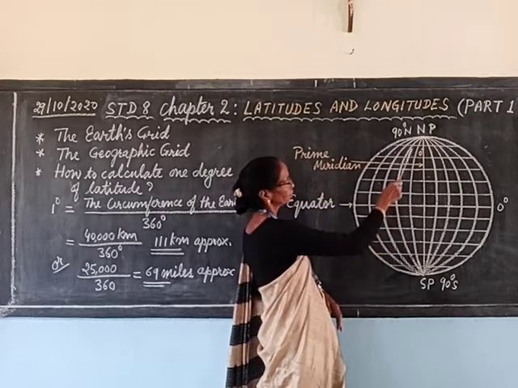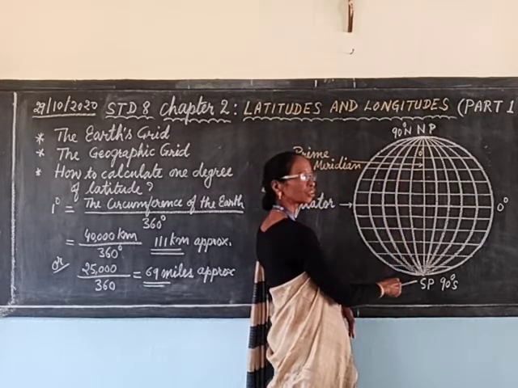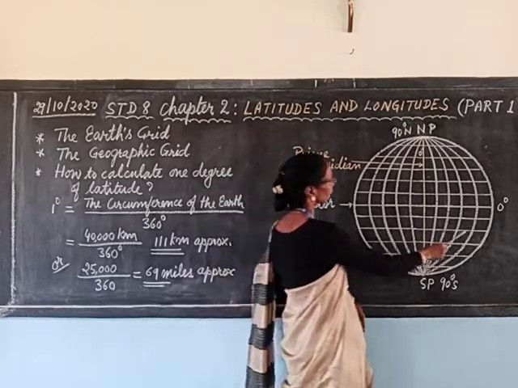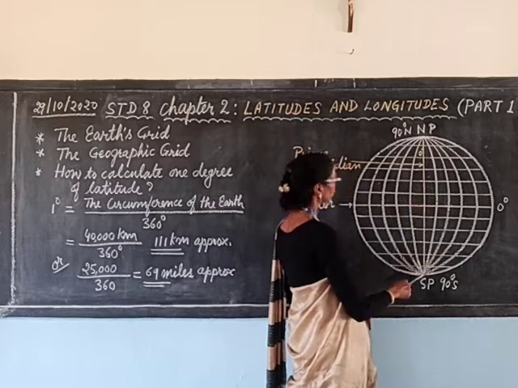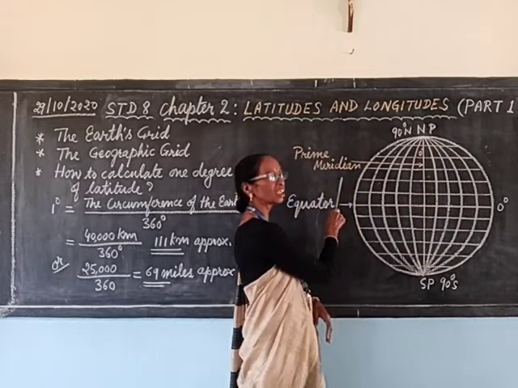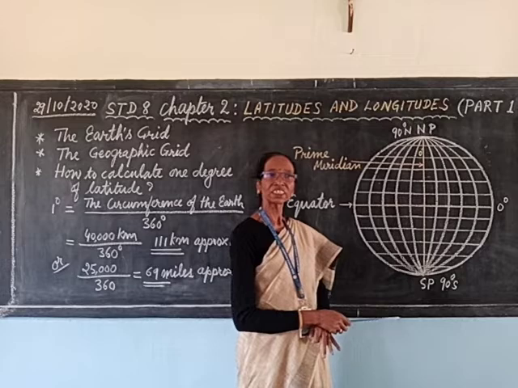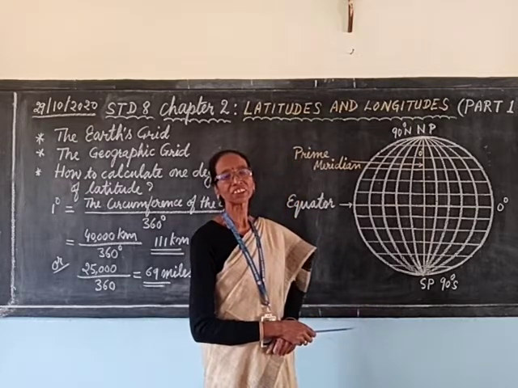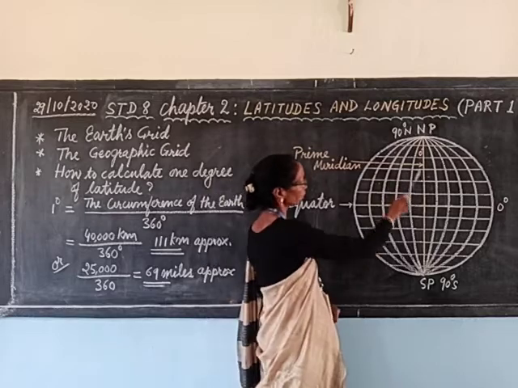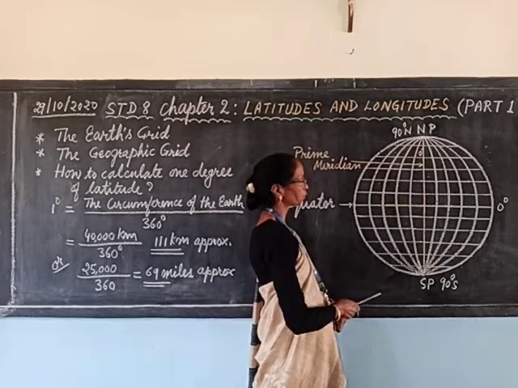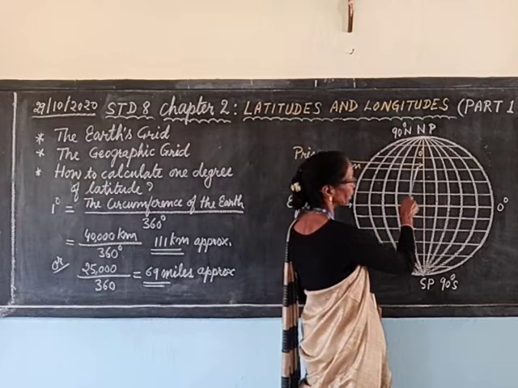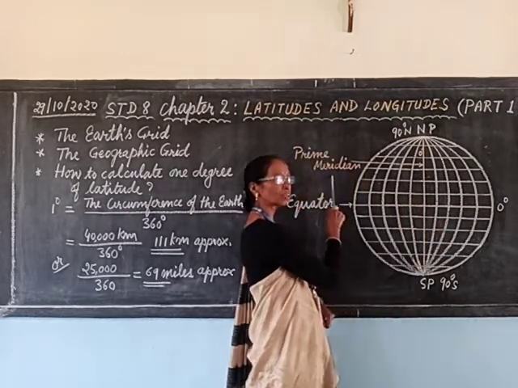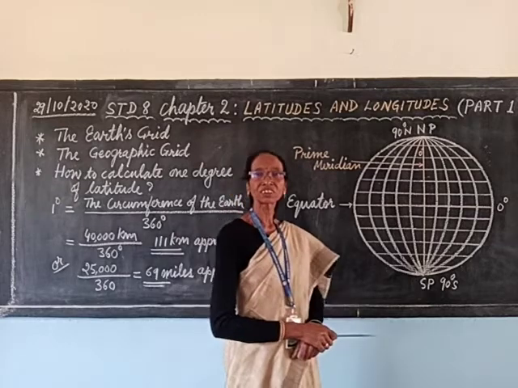Among all the meridians, the central and reference meridian is known as the prime meridian. It passes through London near Greenwich and is also known as the Greenwich meridian. It also divides the earth into two equal halves. East of this prime meridian are known as eastern meridians and west of it are known as western meridians.